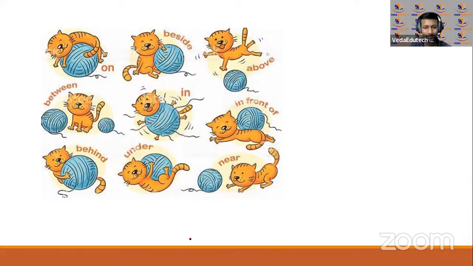Okay, मैं यहाँ पे बस कुछ लिखूंगा. I'll write some. I hope you are able to see with the color there. Okay, now look at this one. The cat is on the woolen ball. Sorry, my bad. Woolen spelling.